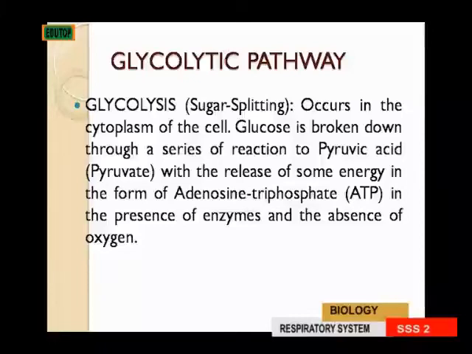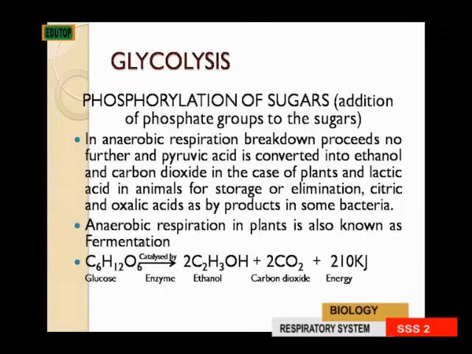Anaerobic acid, or what we call pyruvate, with the release of some energy in the form of ATP, which is called adenosine triphosphate, in the presence of enzymes and the absence of oxygen. Then the next thing that occurs in glycolysis is the phosphorylation of sugars. That is the addition of phosphate groups to the sugars. You know, the sugars have been broken down. Now we are adding phosphate groups to the sugar.